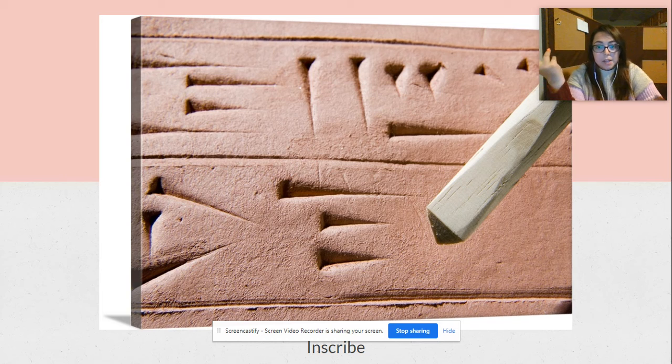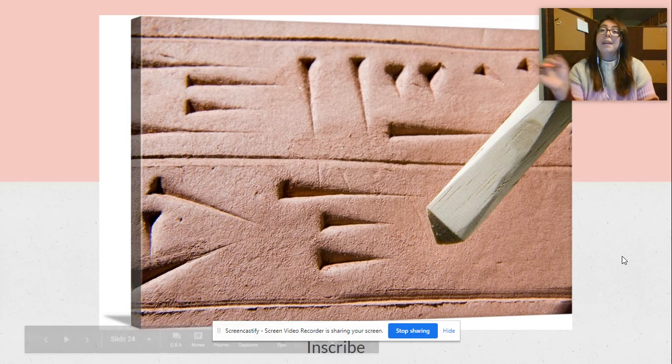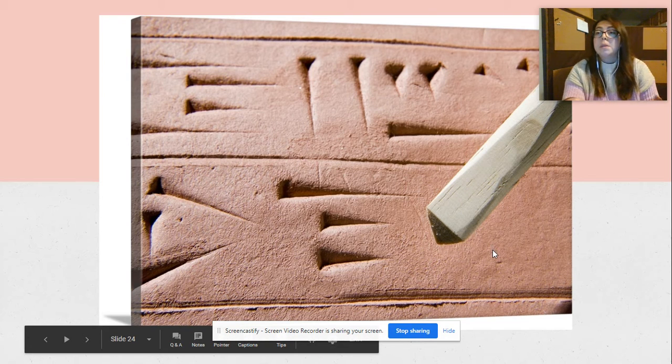So this is a clay tablet. Maybe some of you have talked about this in your social studies class, but this is actually a really early form of writing. And all these symbols represent words. And they would use this tool here to press it into clay. And that's how they would write. And it actually used to be a job. People were professional scribes, and they would get paid to do this. So the act of pressing the marks into the clay would be inscribing. The marks that were left on the clay would be an inscription.